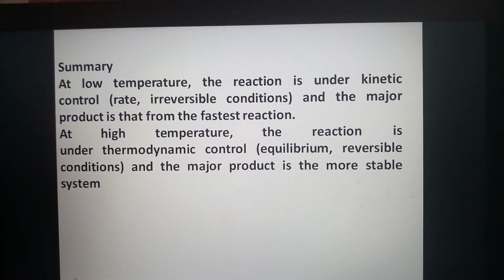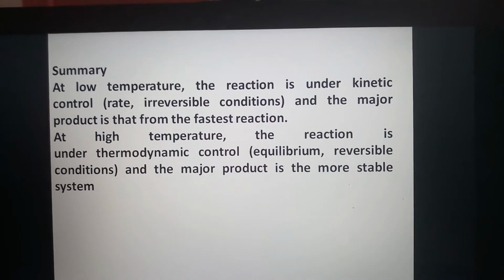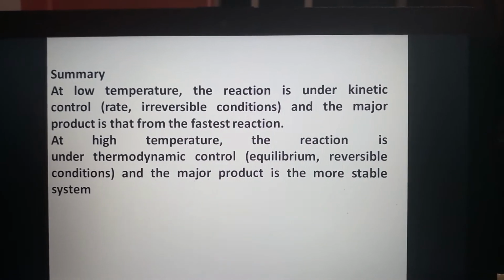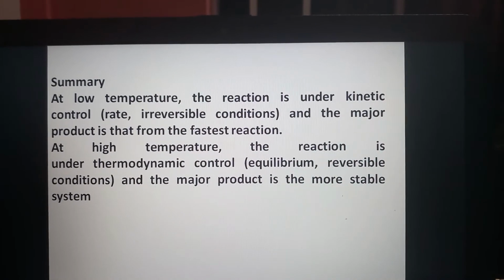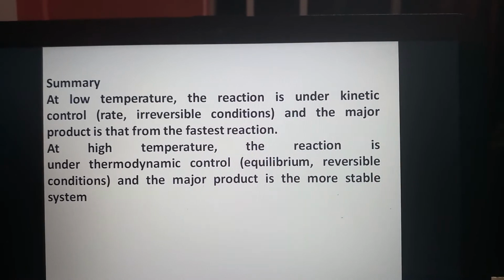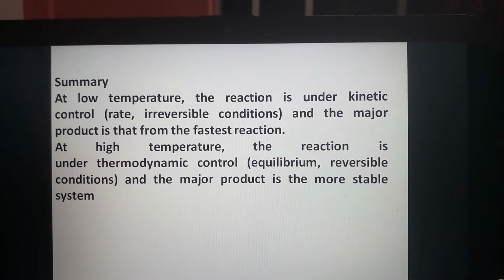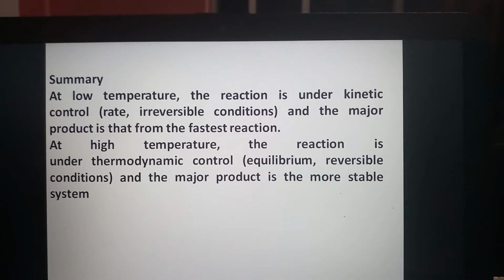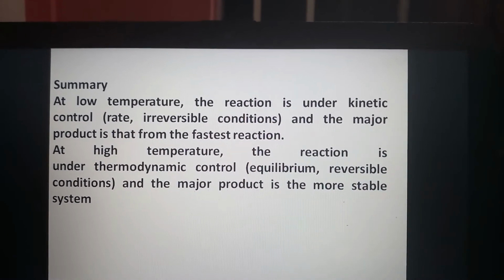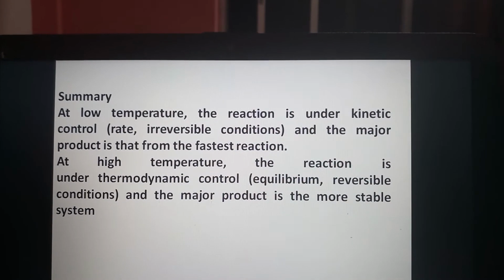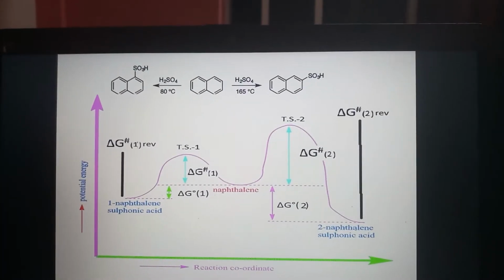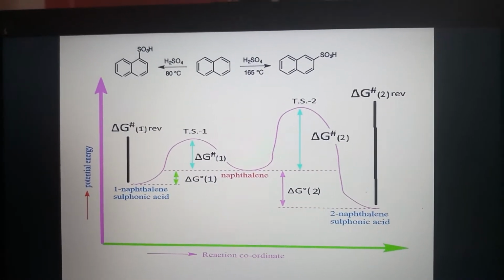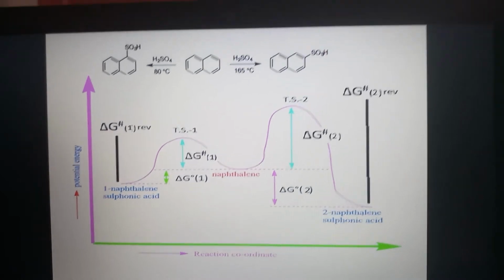So in summary, at low temperature, the reaction is under kinetic control, rate, irreversible conditions, and the major product is that from the fastest reaction. And at high temperature, the reaction is under thermodynamic control, that is equilibrium, reversible conditions, and the major product is the more stable species. Now we have an example, that is sulfonation of naphthalene with concentrated H2SO4.